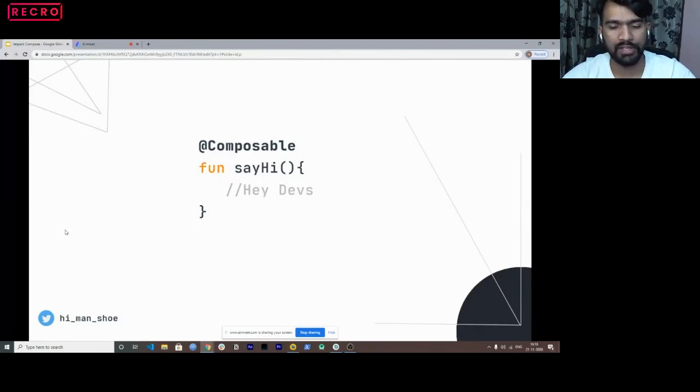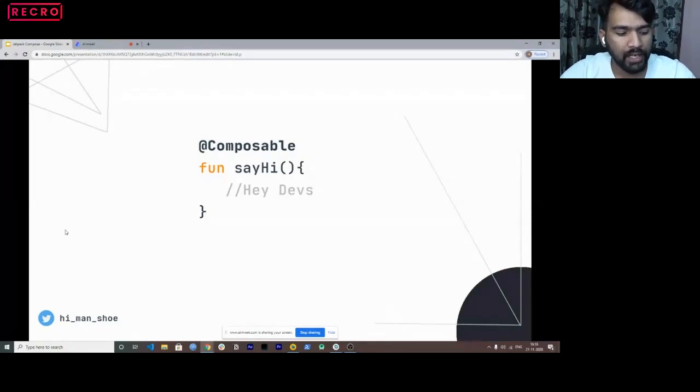So don't dive in there. I will be explaining everything right now, but let me just explain this basic bit. And this is very important for you guys to understand further in the slides, but this is a very basic concept. So in Kotlin, when you write a function, you write the keyword fun, and then you write the function name, right? So my function name here is say hi, correct?